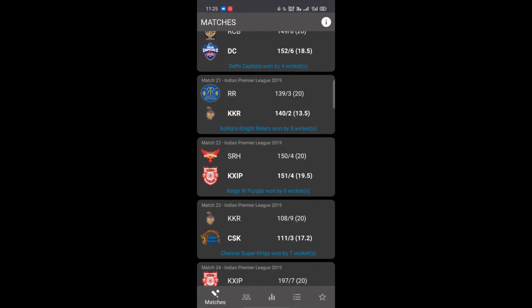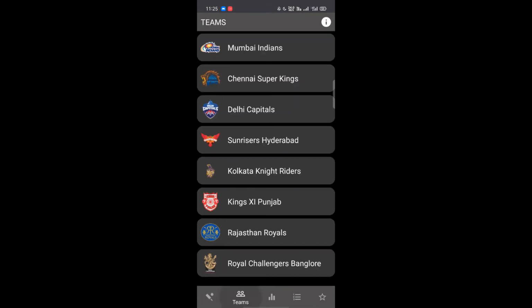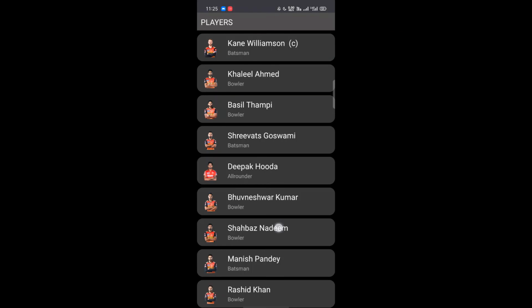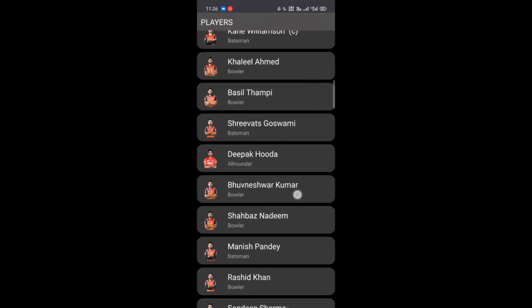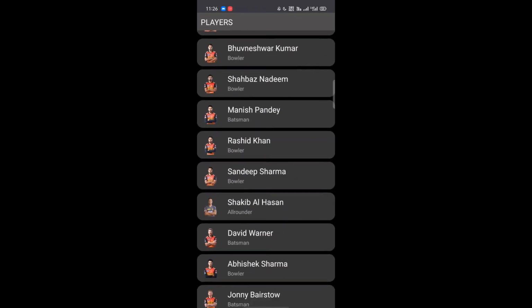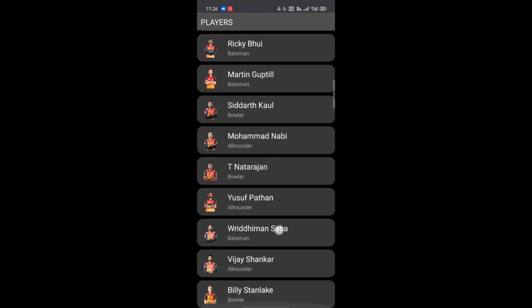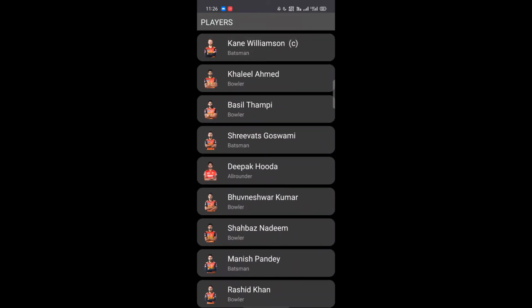Now moving on to the second option. Here we have the teams. This shows the names of all 8 teams that participated in the IPL 2019 season. We can check the player roster of each team by just clicking on the individual tab of each team. For example, Sunrisers Hyderabad. Here we have the player roster of the team. These are the players that were in the team of Sunrisers Hyderabad in the 2019 season.